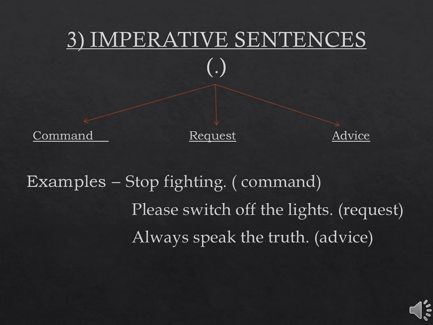Coming to the third kind of sentences, which is imperative sentences. So students, keep this in mind that it is a grammatical mood that always expresses a command, request or advice. Okay, for example, see there, stop fighting. So that is my command which I am giving to the two people, or say the students, that you should not fight. Second one is please switch off the lights. So I am requesting the person to switch off the lights by adding please. Third one, always speak the truth. So this is the advice which I am giving to someone, that you should always speak the truth.